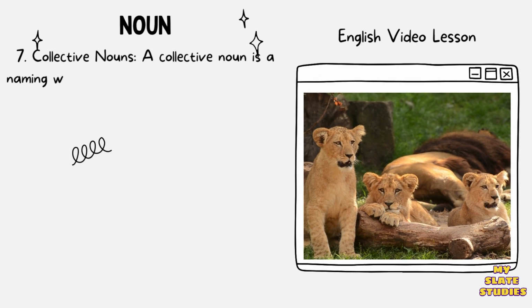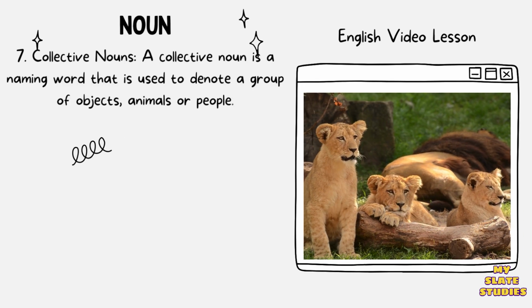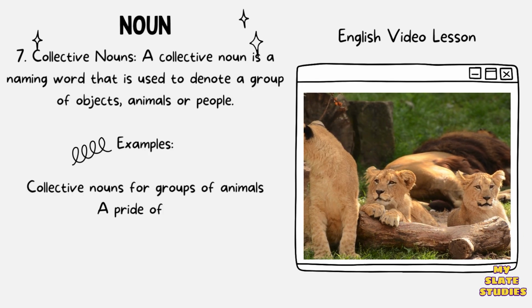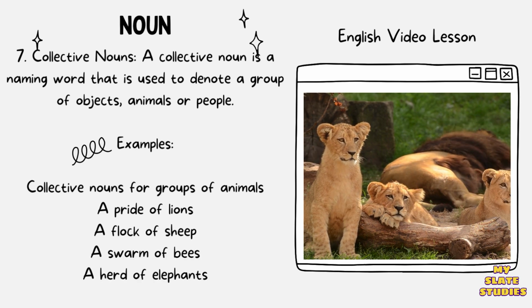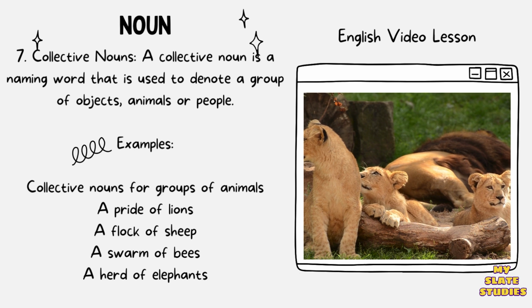7. Collective nouns. A collective noun is a naming word that is used to denote a group of objects, animals, or people. Examples: collective nouns for groups of animals: a pride of lions, a flock of sheep, a swarm of bees, a herd of elephants.